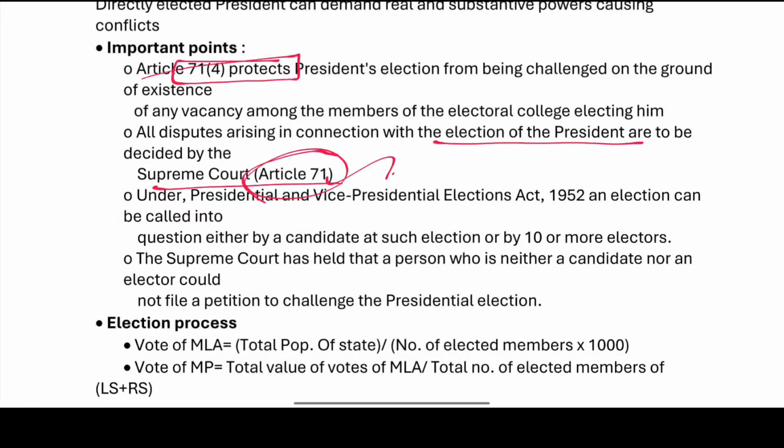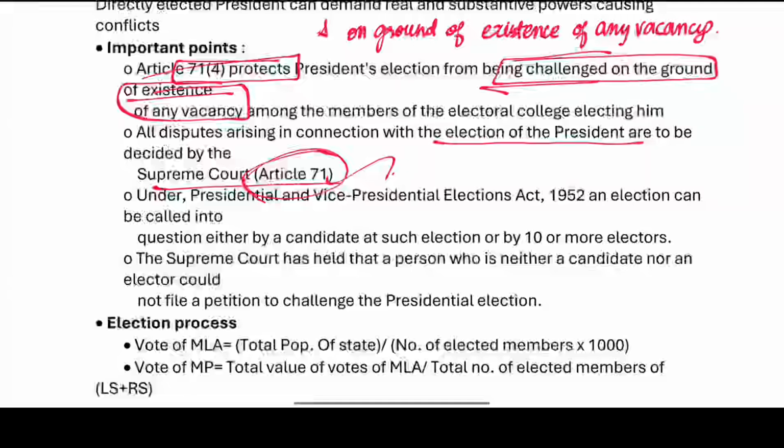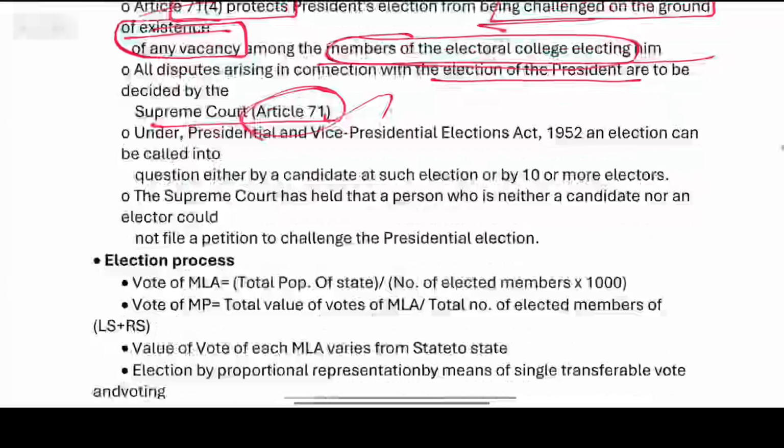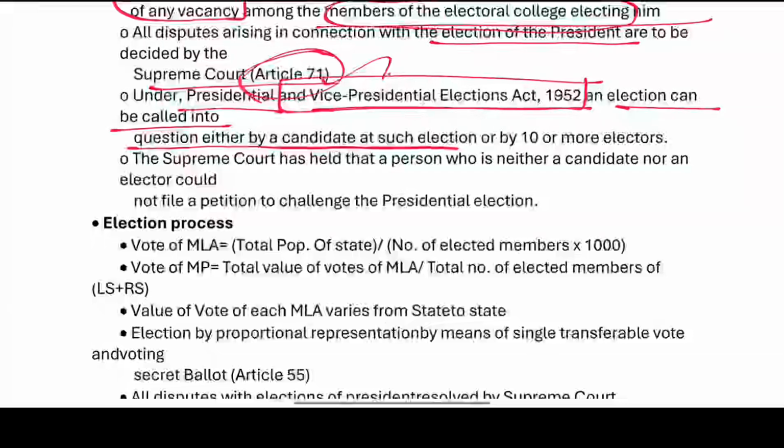And the election cannot be challenged on the ground of the existence of any vacancy among the members of the electoral college electing him. Under the Presidential and the Vice Presidential Elections Act of 1952, an election can be called into question either by a candidate at such election or by 10 or more electors.